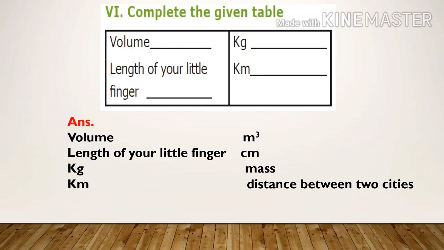Sixth Roman letter, complete the given table. Volume, unit, meter cube. Length of your little finger, centimeter. Kilogram, unit for mass. Kilometer, measured as distance between two cities.